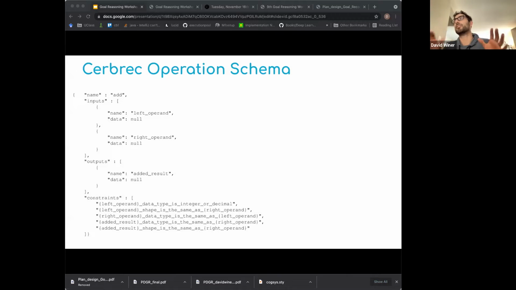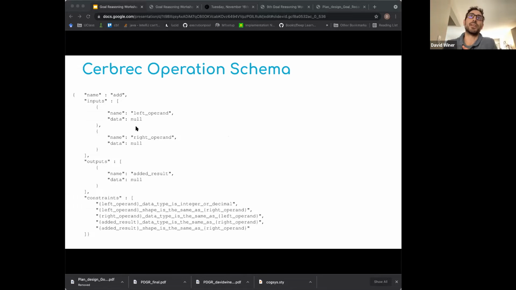So Cerbric operations are instantiated from schemata. They have a similar purpose to STRIPS operators, but there are some notable differences. We use the term operation schema to refer to the template, and we use operation to refer to an instance of that template in a plan.